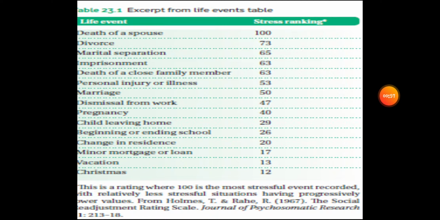So, this was a study that was done to see what causes stress. So, there's a stress ranking. Death of a spouse leads to 100, divorce 73, marital separation 65, imprisonment 63, death of a close family member 63, personal injury or illness 53, marriage 50, and so on and so forth, as you can see on the diagram. So this is a rating where 100 is the most stressful event recorded, with relatively less stressful situations having progressively lower values.